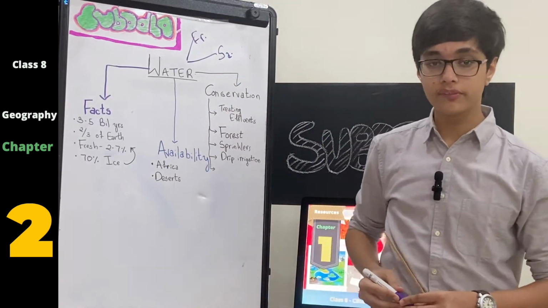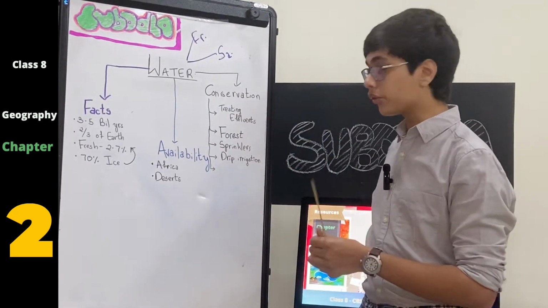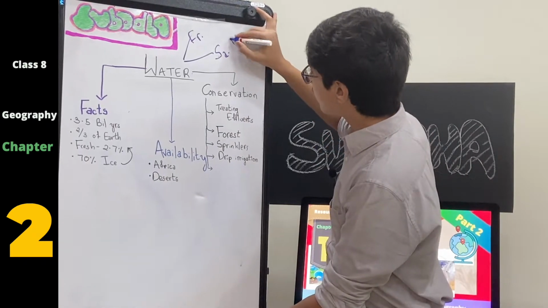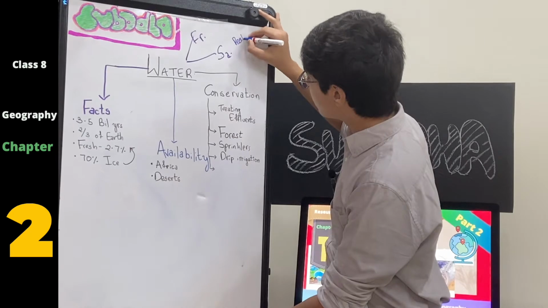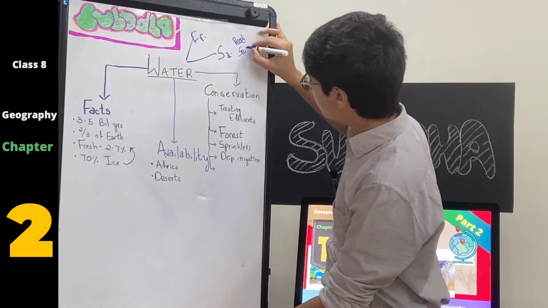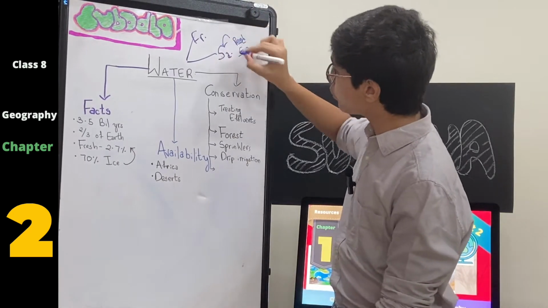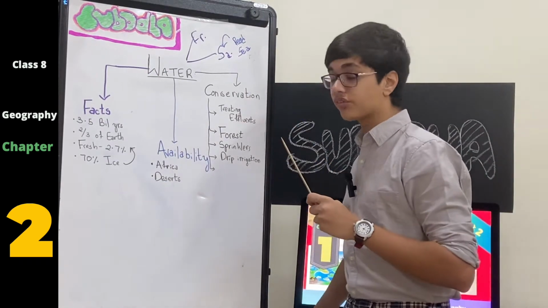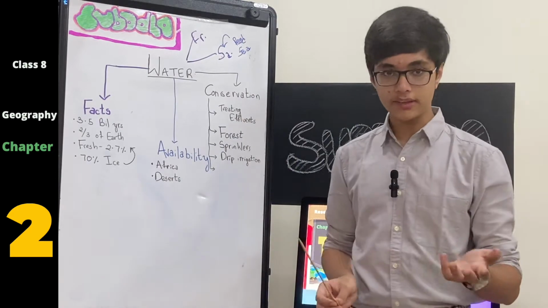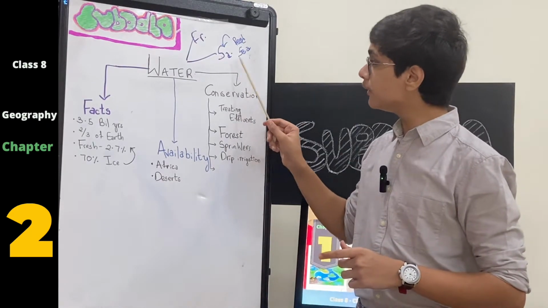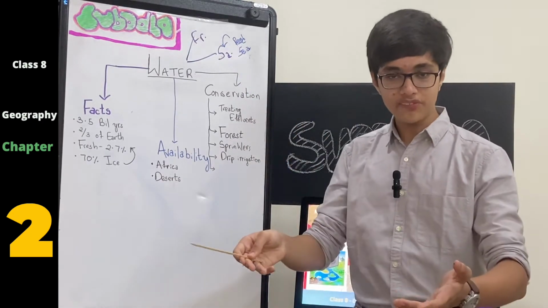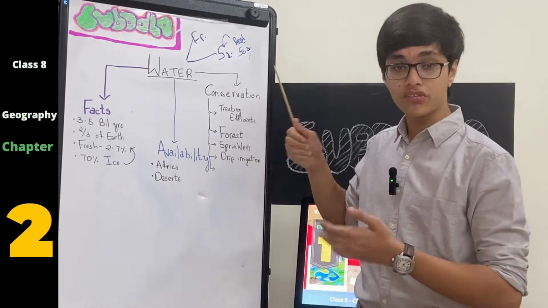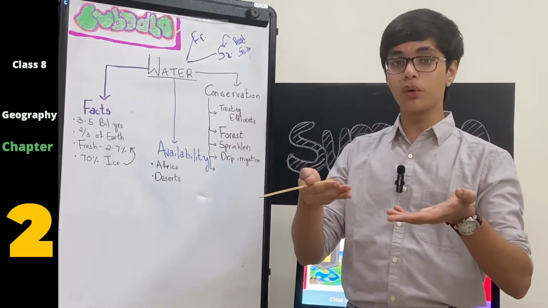Salt water is that type of water which has a high concentration of salt. So you might have heard the name the Dead Sea. The Dead Sea is the largest saltwater lake in the entire world, which means it has a high concentration of salt. If you have the time, check out a few videos, because people who go to the Dead Sea, if they try to swim, they cannot drown because the concentration of the salt is so high that people start floating automatically.